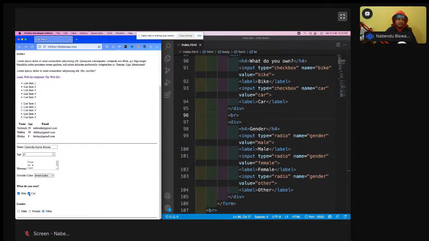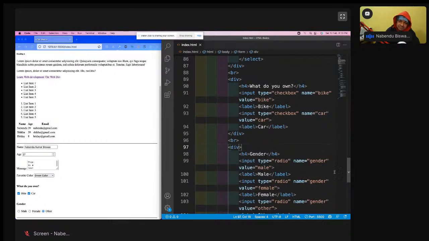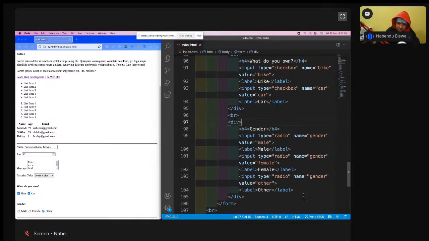All of you might have used these. Anyone who has filled any form, any government form, they use this thing. So radio boxes and check boxes, you have used both of them, but now you're creating them. So this is how they are created. That is a wonderful thing, how easily you can create this. So one thing that is different in a checkbox and a radio is the name you're seeing here. I have given the name gender for all of them, and I have given the names bike and car.